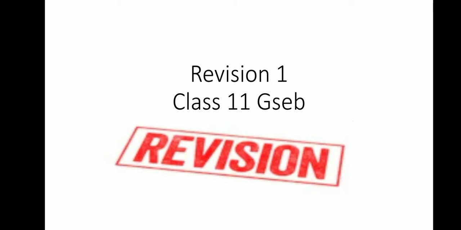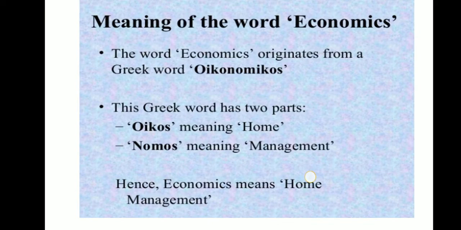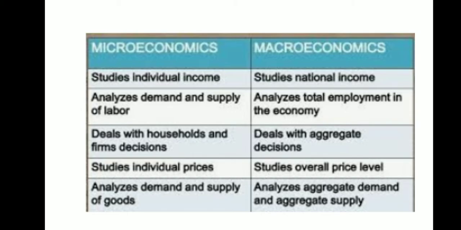Today we are going to understand and quickly revise the first chapter, an introduction, in class 11 GSEB. Now, what is the meaning of economics? Let us clearly understand: the word economics originates from a Greek word, oikonomikos. This Greek word has two parts: oikos meaning home, nomos meaning management. Hence, economics means home management.